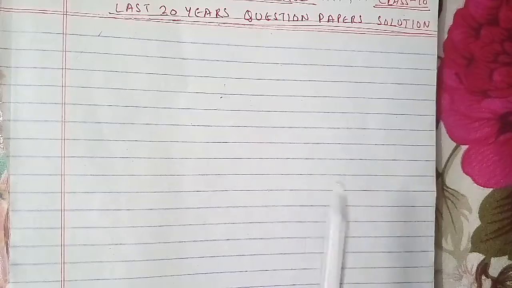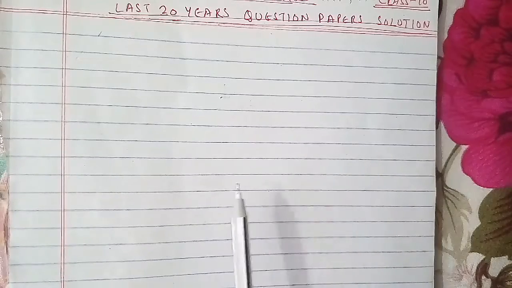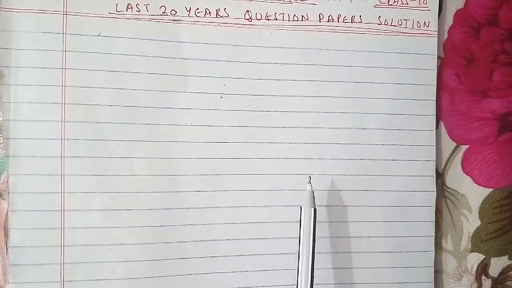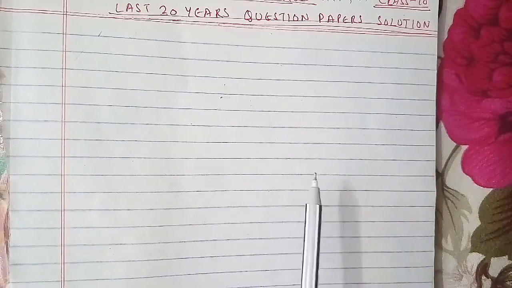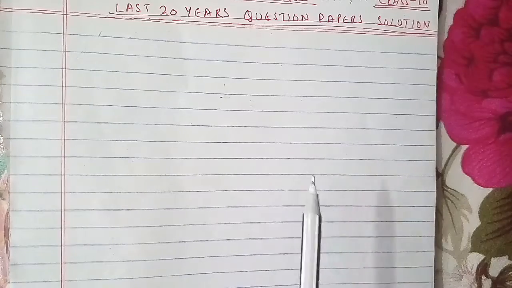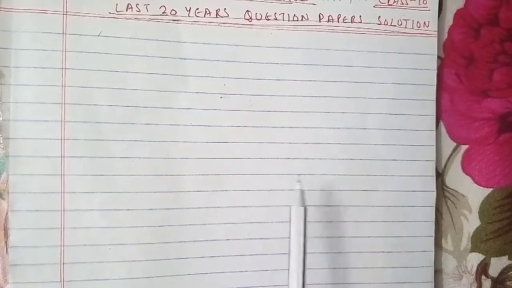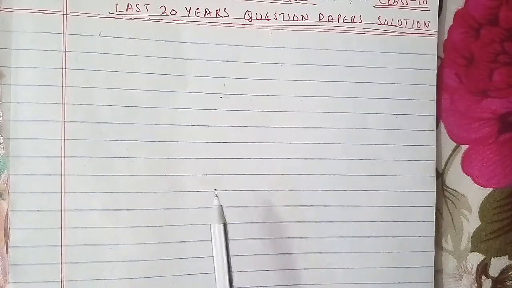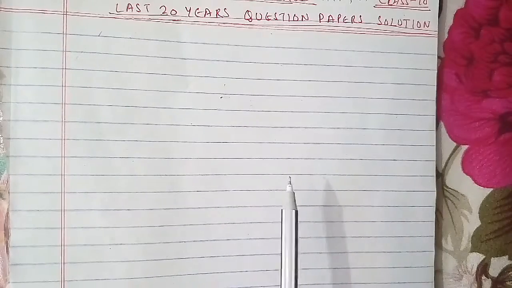Another question: define software maintenance, from Unit 5. Structures of CASE tool is from Unit 5. Another new question paper we have to talk about. That is Section A, and all the questions from all sections are compulsory. The questions for Section A are all 10 parts, and all parts you have to answer in brief. The question is, what do you mean by reverse engineering? This is from Unit 5.